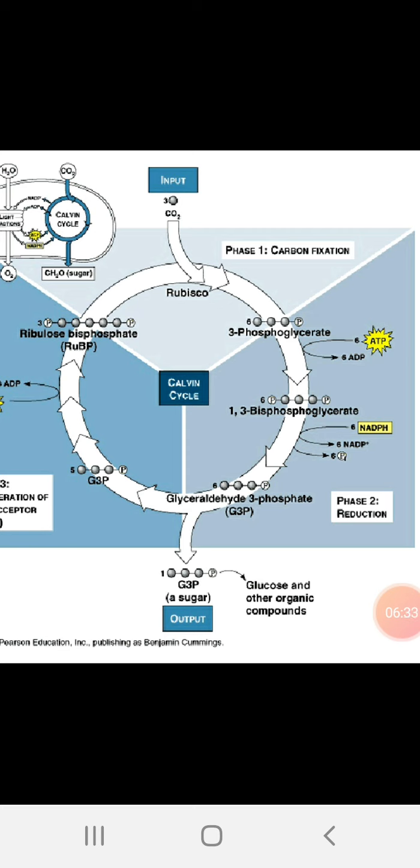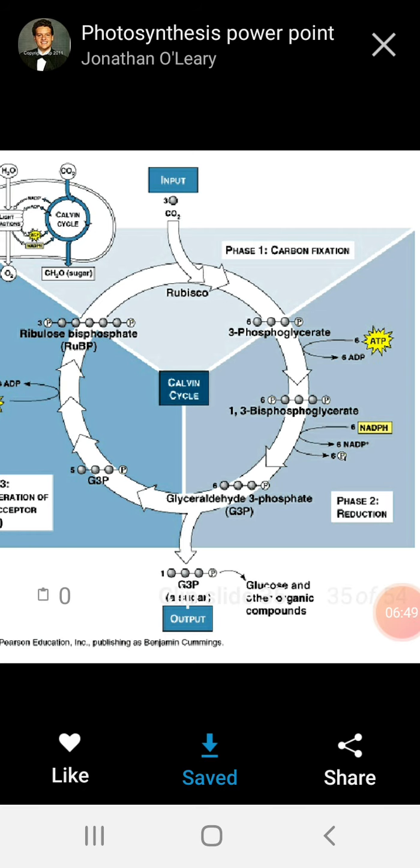Next, the 3-phosphoglycerate converts with the ATP. 6 ATP molecules are required, 3 at a time, because a 3 carbon compound is formed. With the addition of a phosphate bond at the third position, 1,3-biphosphoglycerate is formed. And in the next step, biphosphoglycerate converts into glyceraldehyde 3-phosphate.